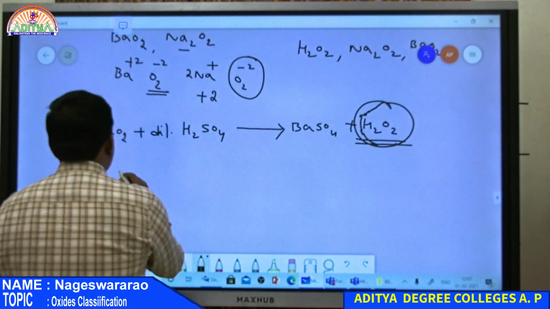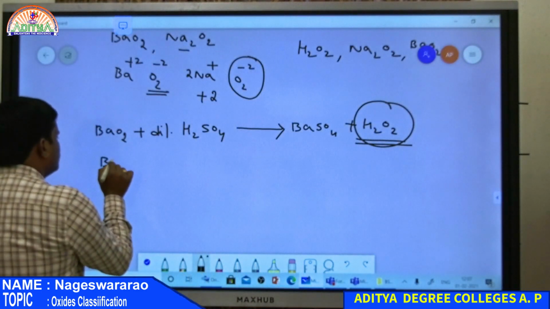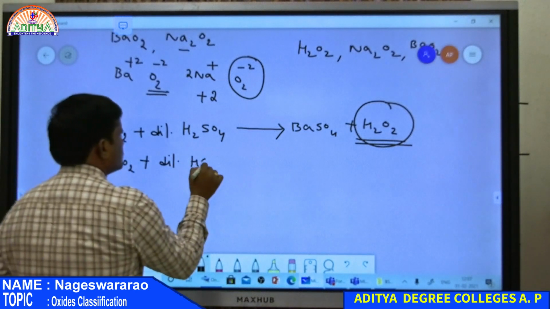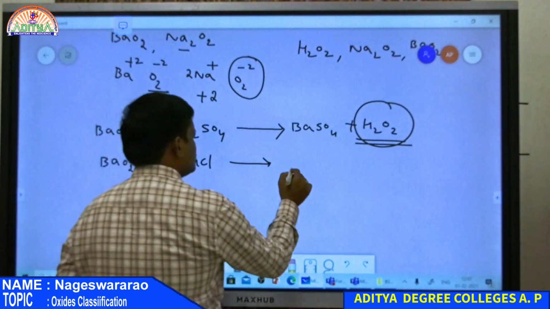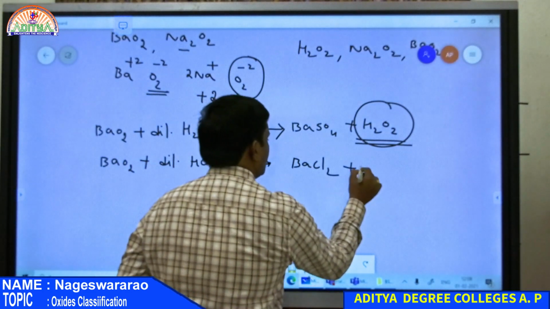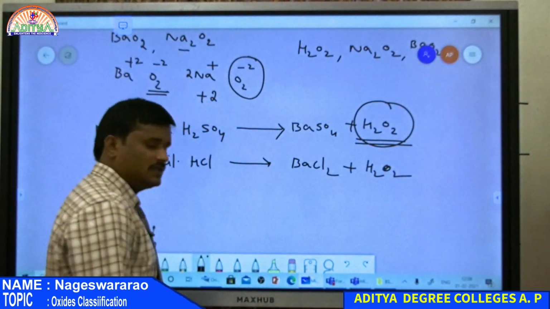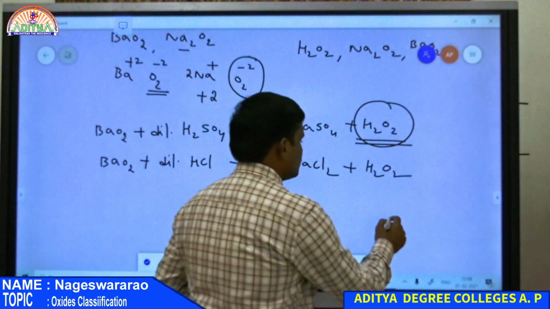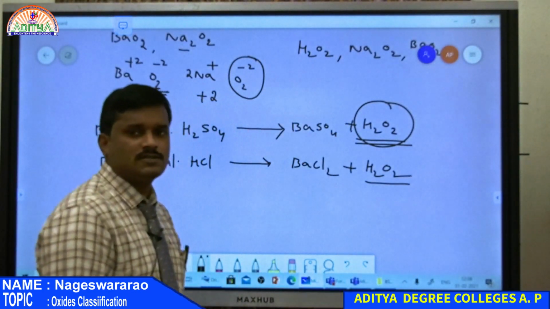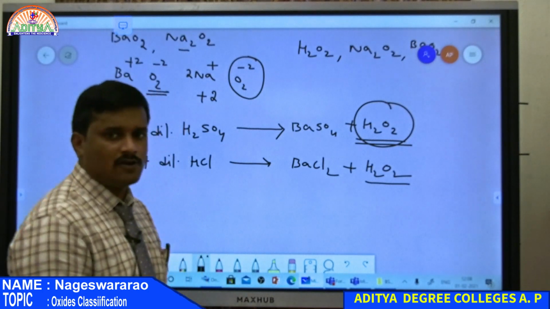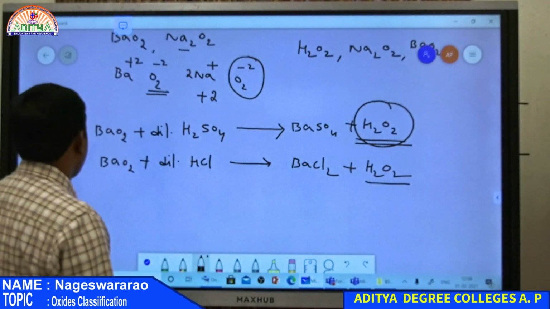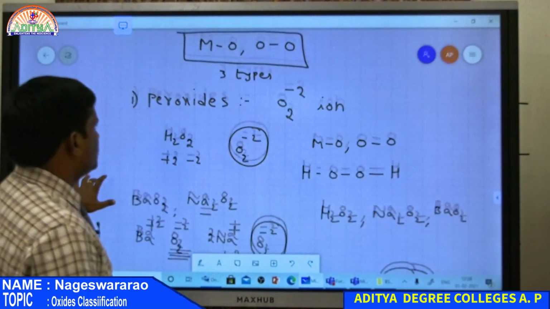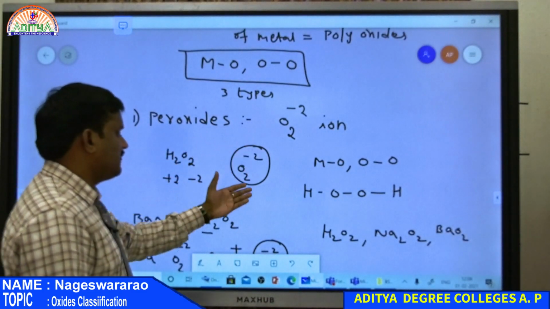And one more, suppose barium peroxide reacted with dilute HCl, that is also an acid, hydrochloric acid, it again gives BaCl2 along with H2O2. Therefore every peroxide reacted with dilute acids gives hydrogen peroxide. So examples, barium peroxide as well as sodium peroxide. So this is the first oxide present in polyoxides. Polyoxides are 3 types. First one is peroxide, that is the definition for peroxide.